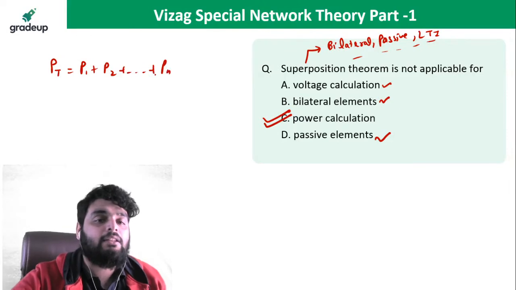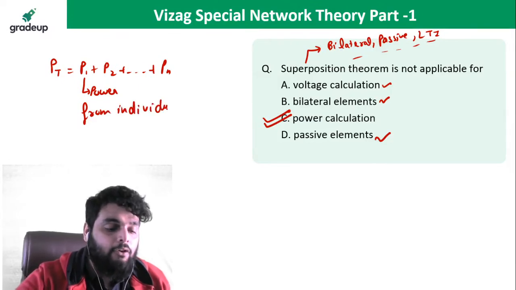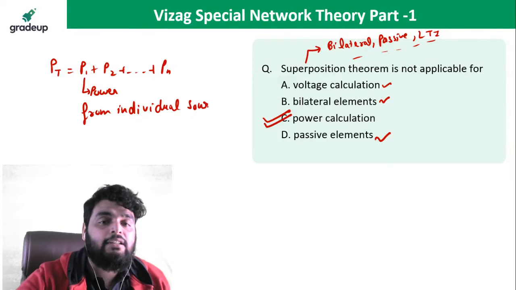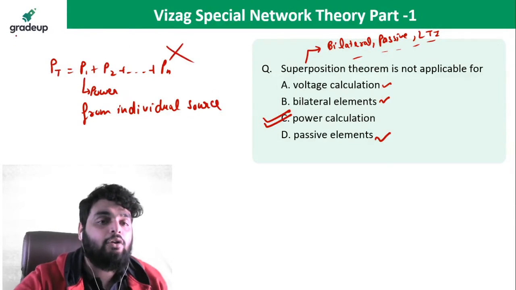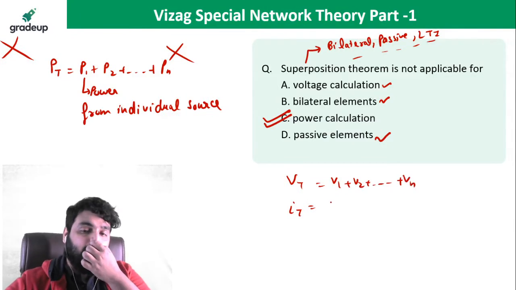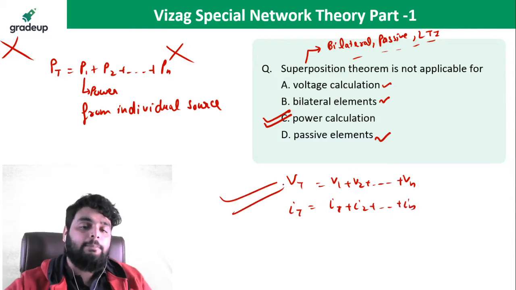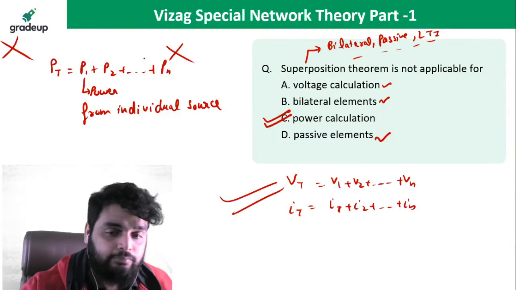What is P1 plus P2? Power from individual sources. So this is the wrong statement. Only for voltage and only for current can I write V1 plus V2 till Vn, and for total current I can write I1 plus I2 till In. This is the right statement. This is wrong. Fine.